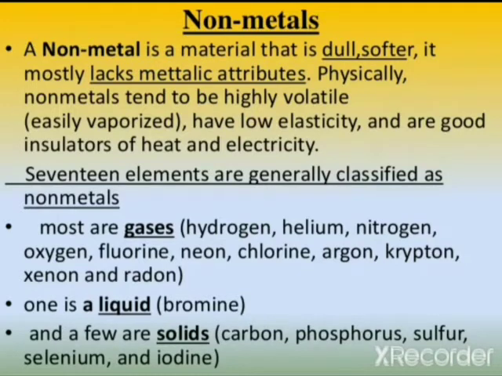17 elements are generally classified as nonmetals. Most are gases: hydrogen, helium, nitrogen, oxygen, fluorine, neon, chlorine, argon, krypton, xenon, and radon. One is a liquid, example is bromine, and few are solid like carbon, phosphorus, sulfur, selenium, and iodine. These are some examples of nonmetals.